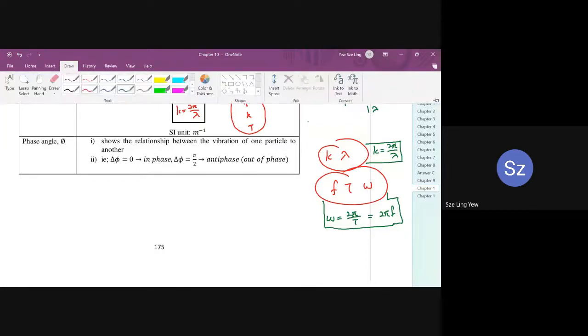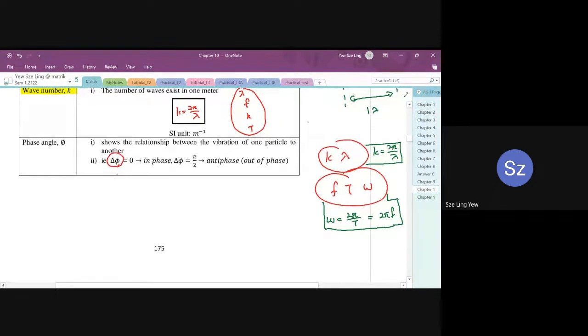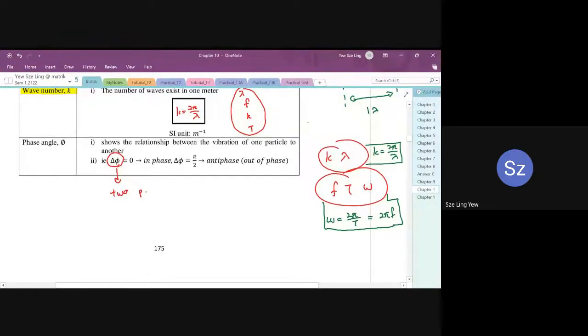Okay, so the last term is what we call phase angle. It shows the relationship between the vibrations of one particle to another, in which we use delta phi. If delta phi equals 0, then we say they are in phase. If not, then we say they are anti-phase. So basically, this symbol we use to describe the difference between 2 particles, the relationship between 2 particles.